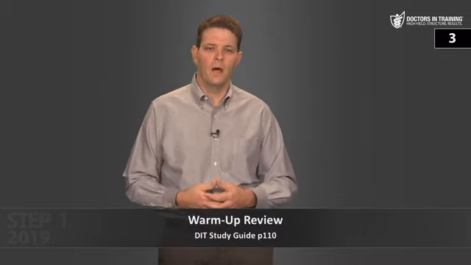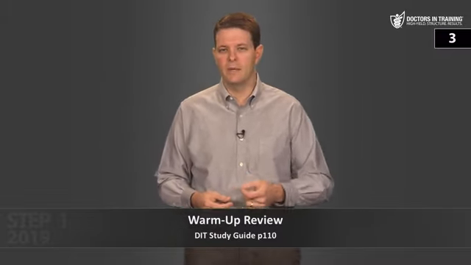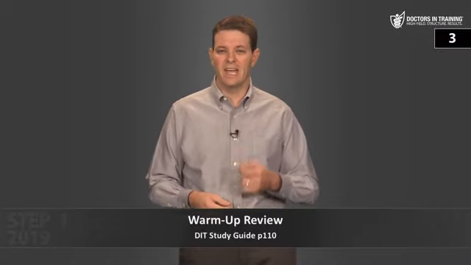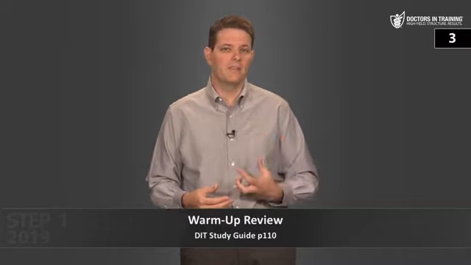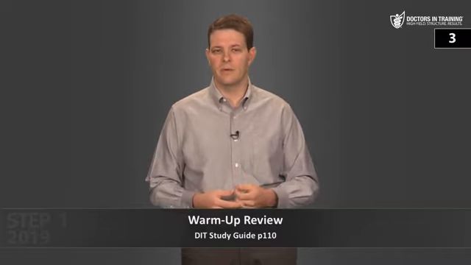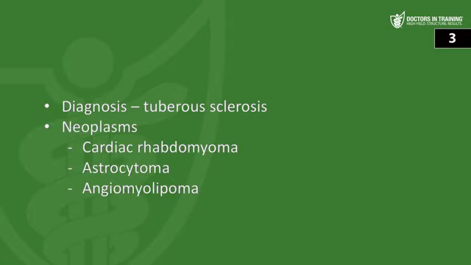And the last one, a patient has facial angiofibromas, ash leaf spots of depigmentation, a history of seizures, and intellectual disability. What's the most likely diagnosis? And what neoplasms is this patient at increased risk of developing? So this is a classic presentation of tuberous sclerosis. And the neoplasms these patients are at risk of include cardiac rhabdomyoma, astrocytoma, and angiomyolipoma. Now we're ready to move on to the lecture.